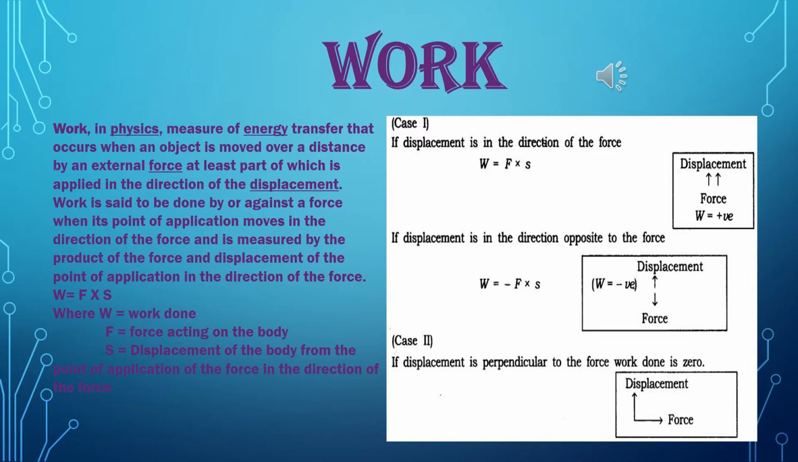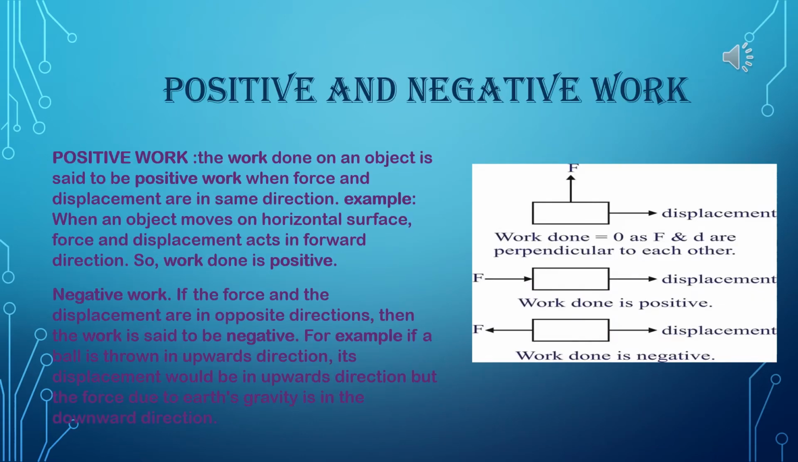Displacement and force in the same direction means work is positive. Case 2: if displacement is in the direction opposite to the force, that means here work is negative, because W is equal to minus F into S. And case 3: if displacement is perpendicular to the force, work done is 0. Now, positive work and negative work.